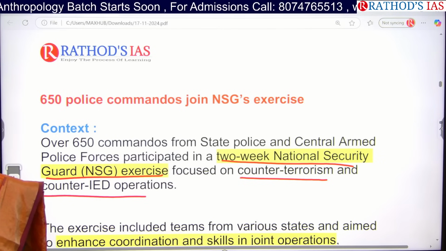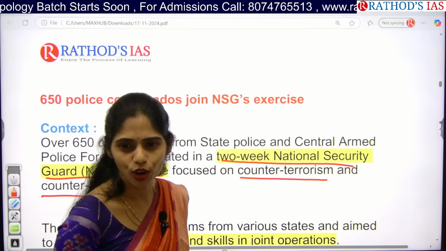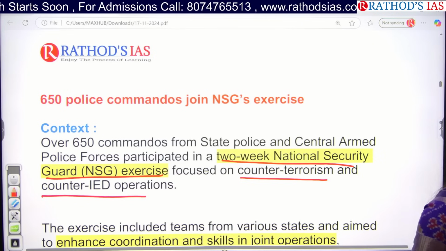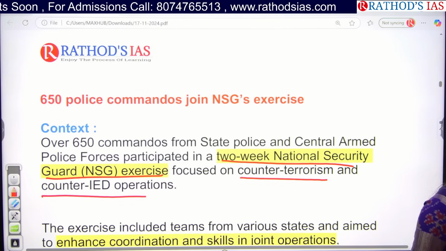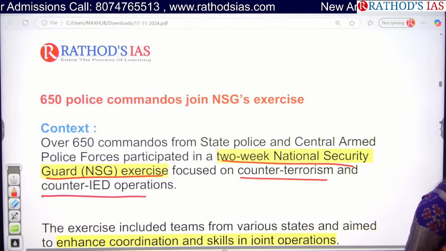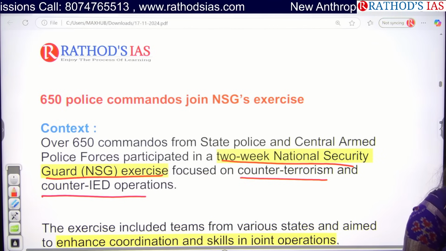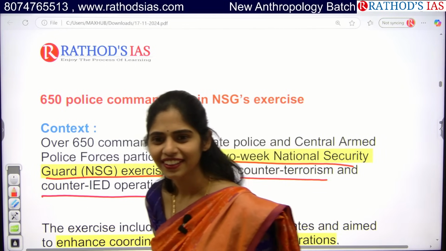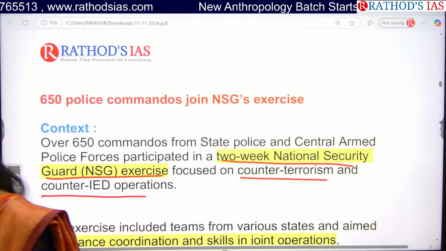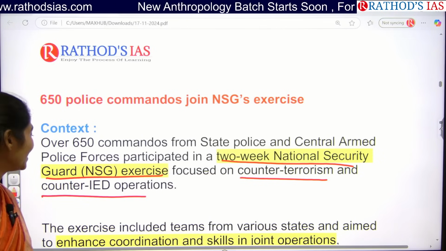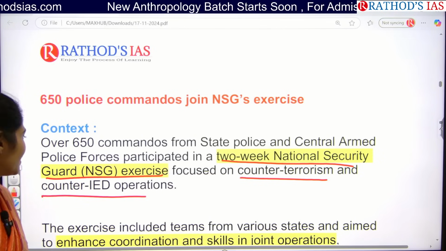Can you tell me some examples of explosive devices? Bombs? Tell me. Not mining. RDX? Next. Don't you watch movies? Write down the list of examples of IEDs.